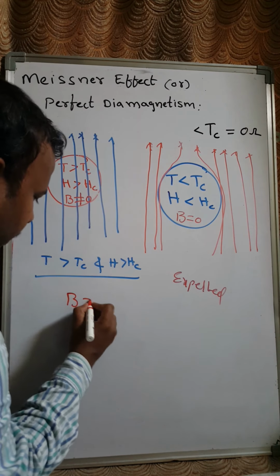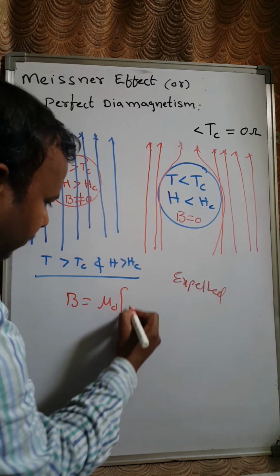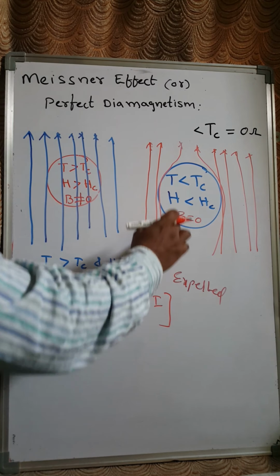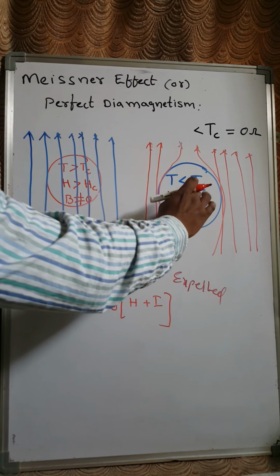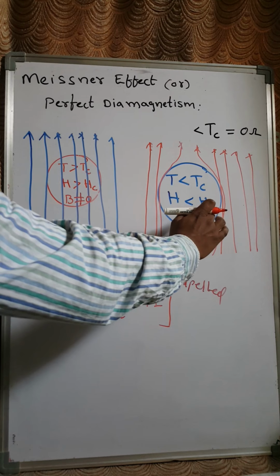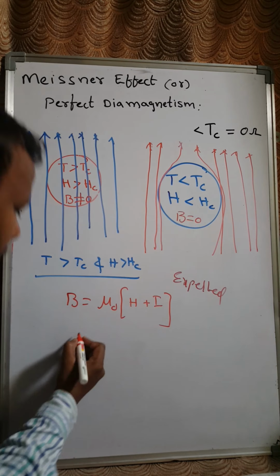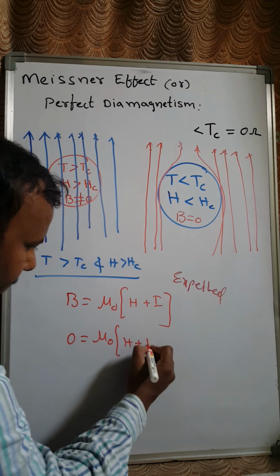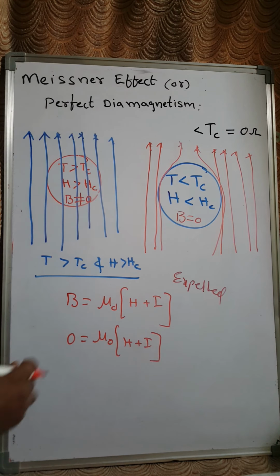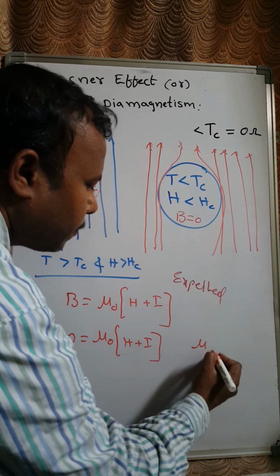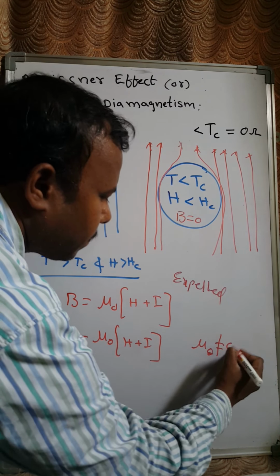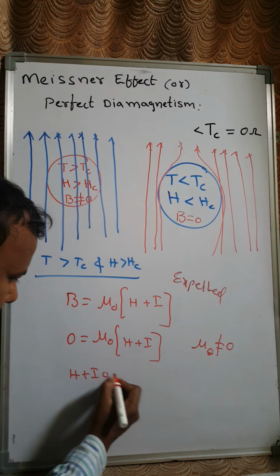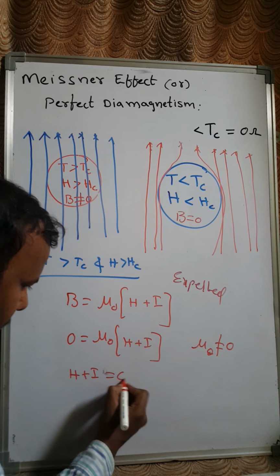Probably you remember the equation B equals mu naught times H plus I, right? For a superconducting material, when the temperature is less than Tc and the applied field strength is less than the critical magnetic field, B value is 0. So mu naught times H plus I is 0, right? And mu naught is not equal to 0, that we know. That means H plus I is 0, right?